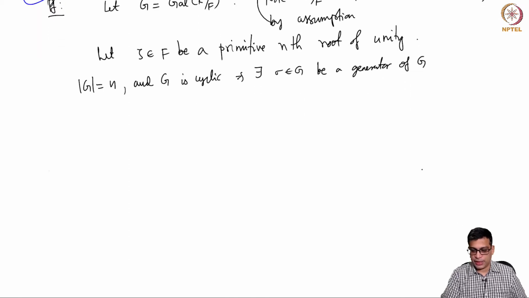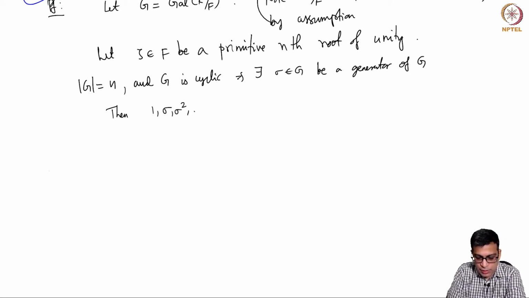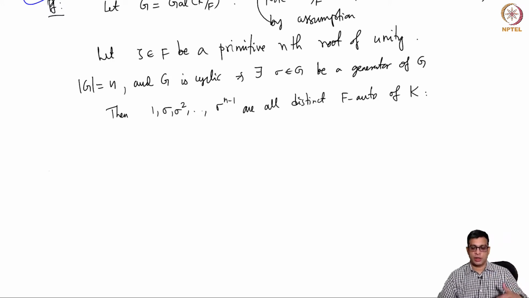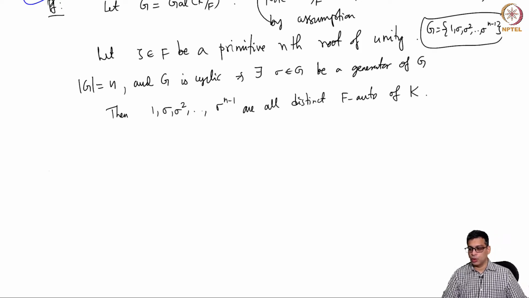So let us take sigma in G, a generator of G. Then we have 1, sigma, sigma square, up to sigma power n minus 1 are all distinct F automorphisms of K. In fact, they are all the F automorphisms of K, because G is exactly those powers of sigma.